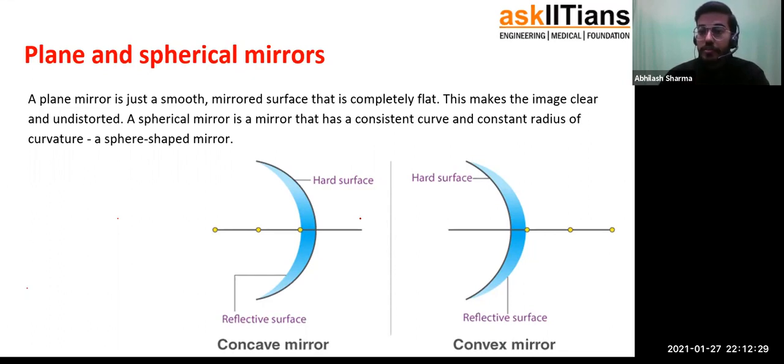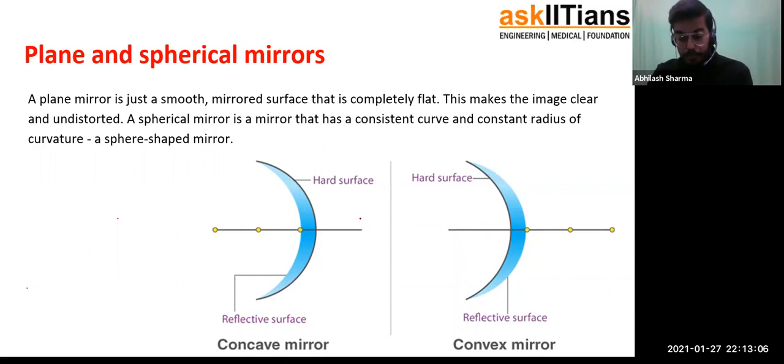Second is the category which we call spherical mirrors. Spherical mirrors have two categories. One is concave, other is convex. So you can understand convex and concave with a simple experiment, that is going into the kitchen and picking up a spoon. When the bent shape like this is facing you, that's a concave mirror. Watch yourself in that, how you appear. It will be pretty different from a plane mirror. And then when you see from this side, the bent surface is towards you, then it becomes the convex mirror.